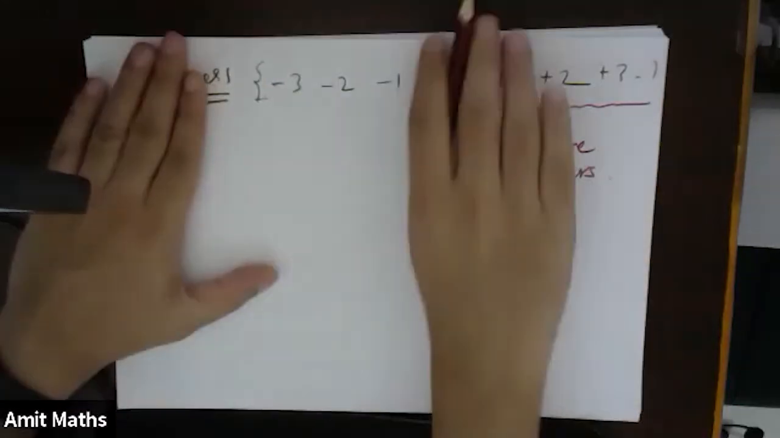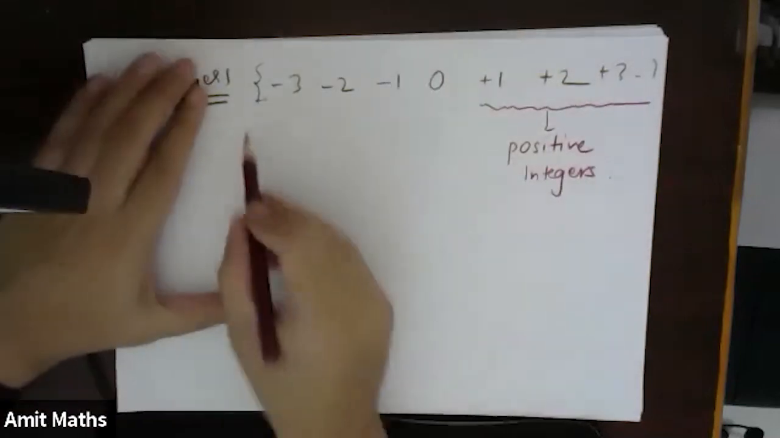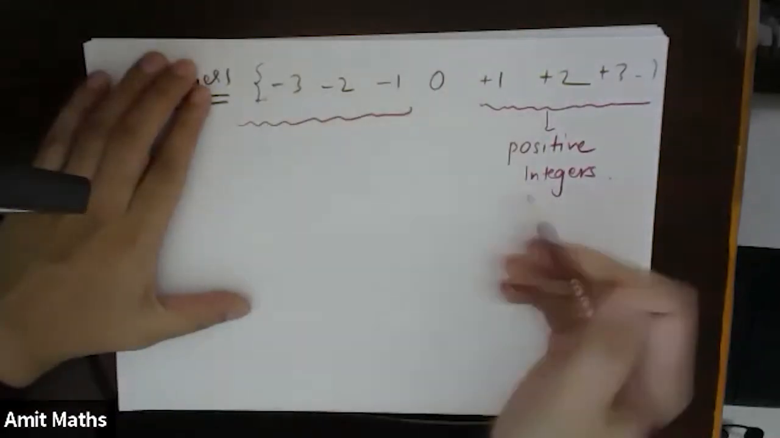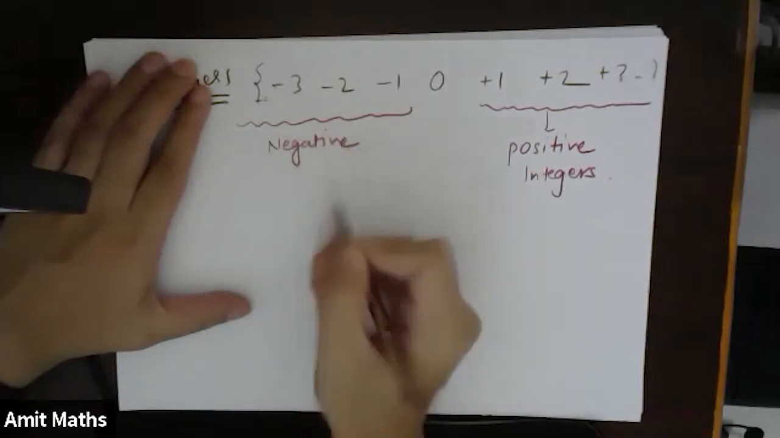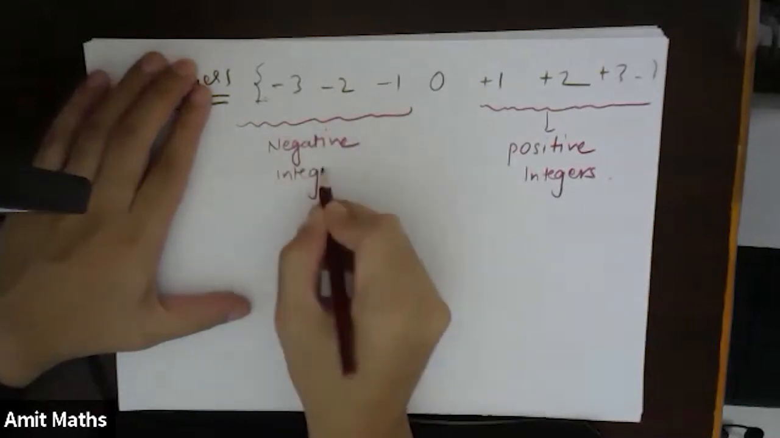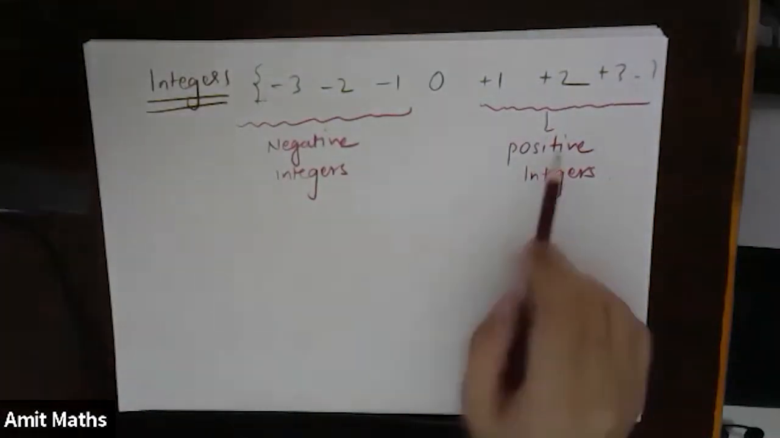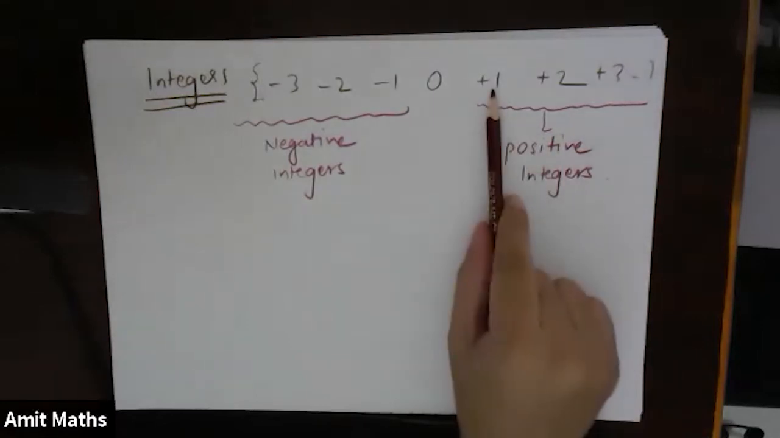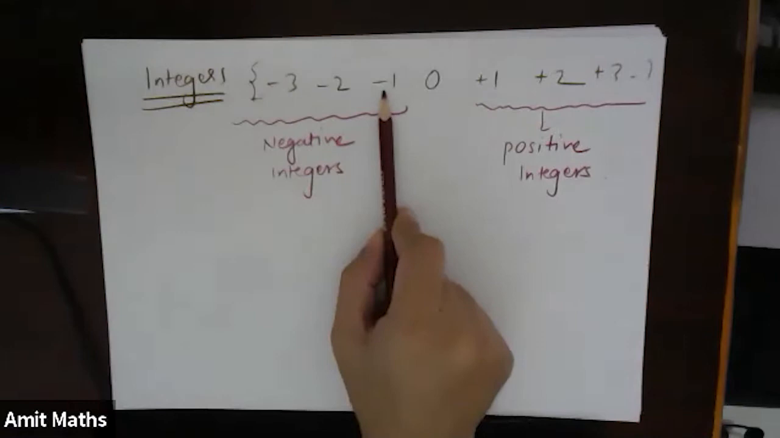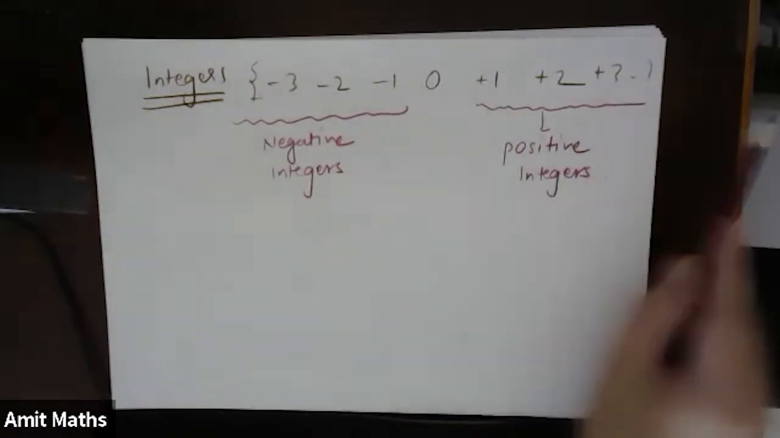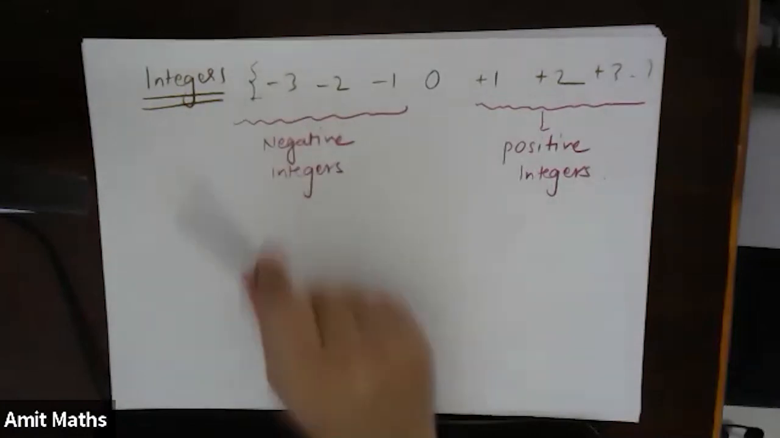-1, -2, -3, -4, -5, -6, and so on, we'll call negative integers. So it should be very clear that positive integers start with +1 and negative integers end at -1. So plus 1, plus 2, plus 3, plus 4, plus 5, plus 6, and negative integers minus 1, minus 2, minus 3, minus 4, minus 5.